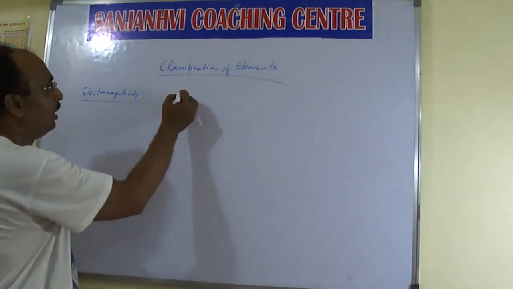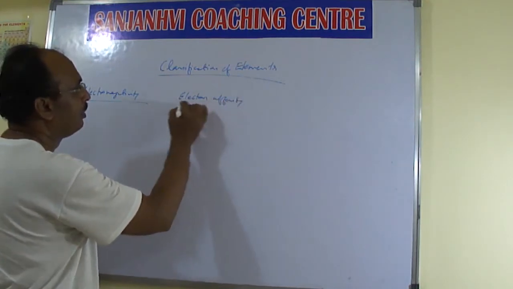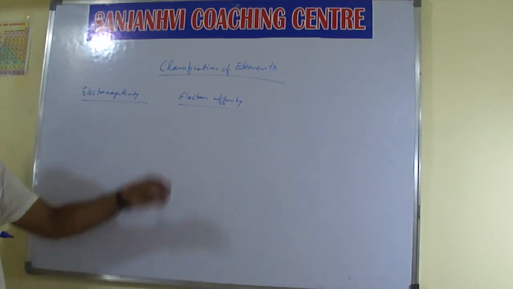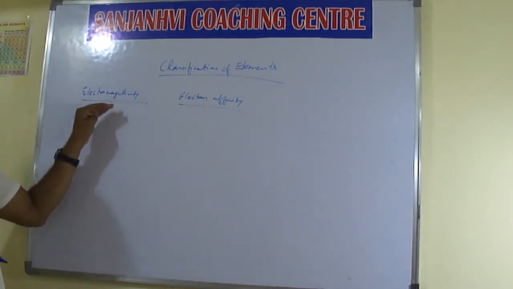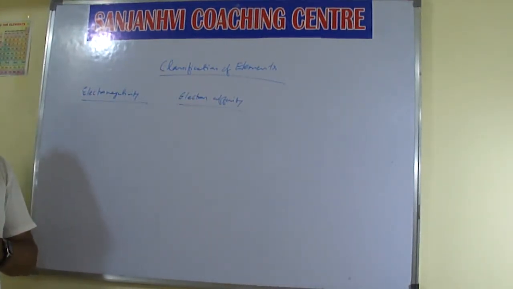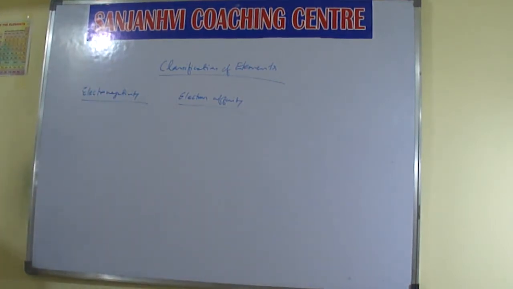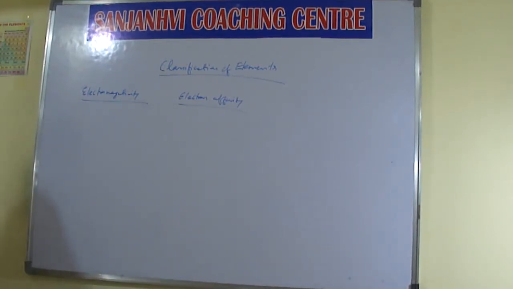We discussed just now electron affinity, which means liking electrons. Electron affinity, or electron gain enthalpy, is an energy, just like ionization enthalpy. But electronegativity is not an energy, so its unit is not kilojoule per mole. So what actually does electronegativity mean?